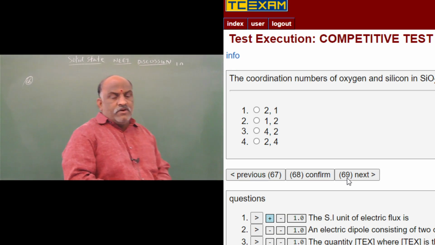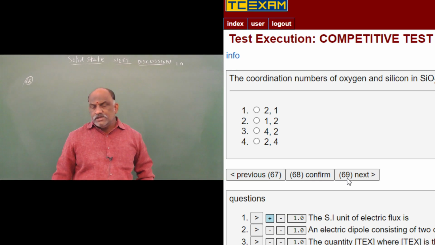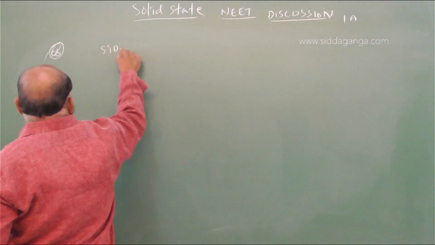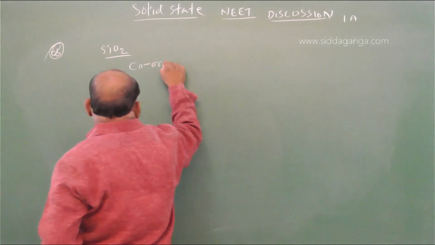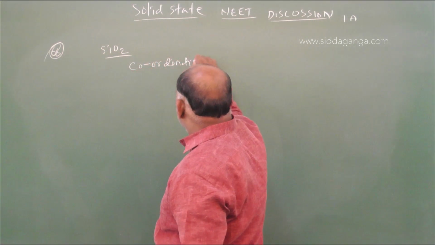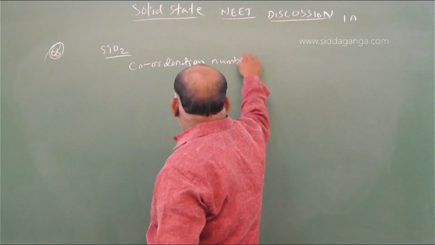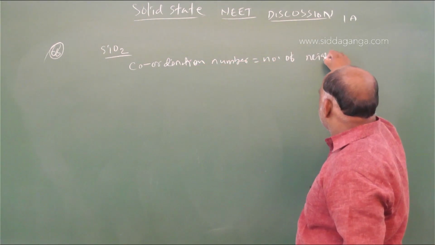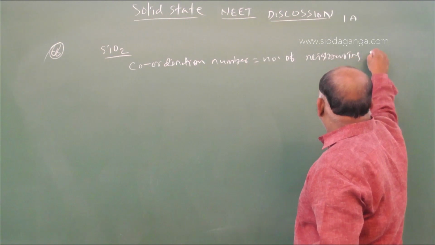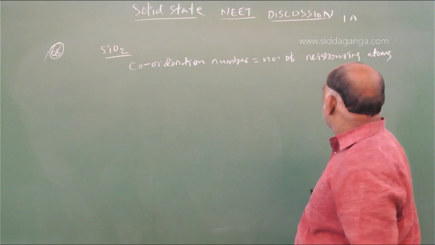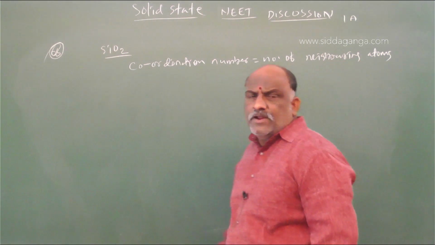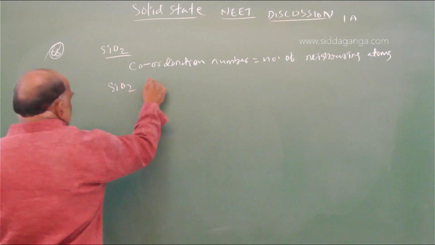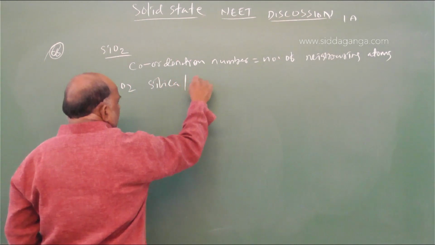The coordination number of oxygen and silicon in SiO2, respectively. We already did this in class. It is SiO2. Coordination number is the number of neighboring atoms. The number of neighboring atoms is called the coordination number. SiO2 is silica or silicon dioxide.